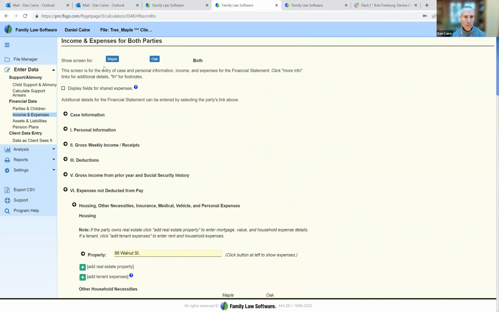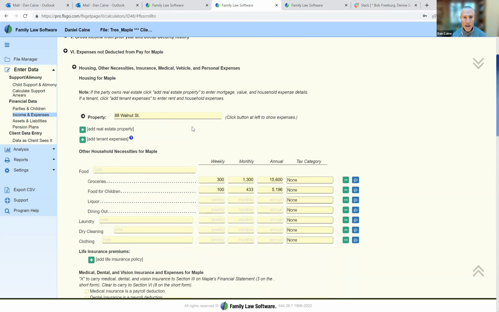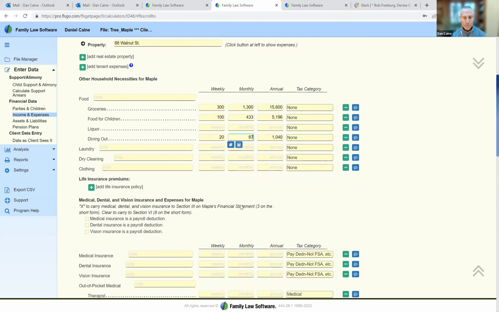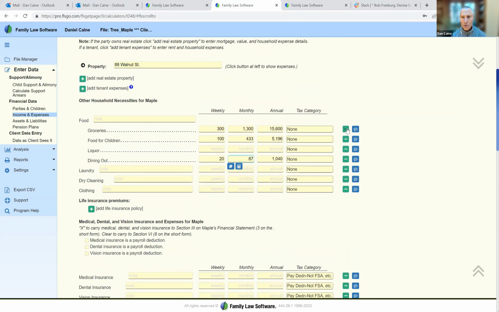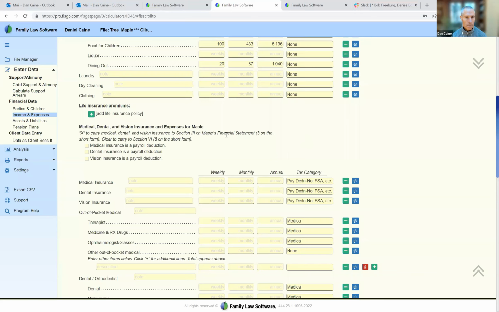There's also kind of a cool thing in family law software. If I decide to look at just one party at a time, I can enter expenses on a weekly, monthly, or annual basis, and the software will immediately convert that to the other timeframes. I can also footnote anything here. Whatever the footnote may be, that footnote will then print with the financial forms.